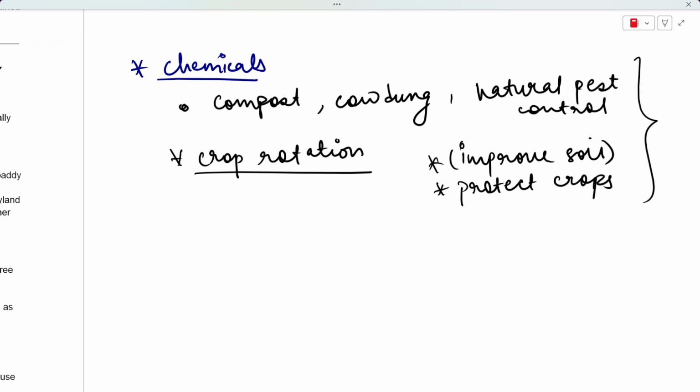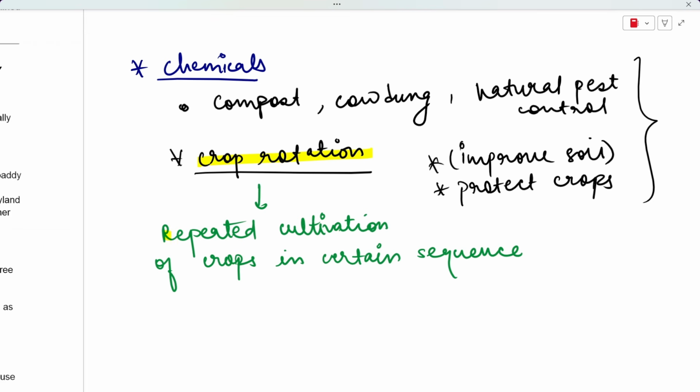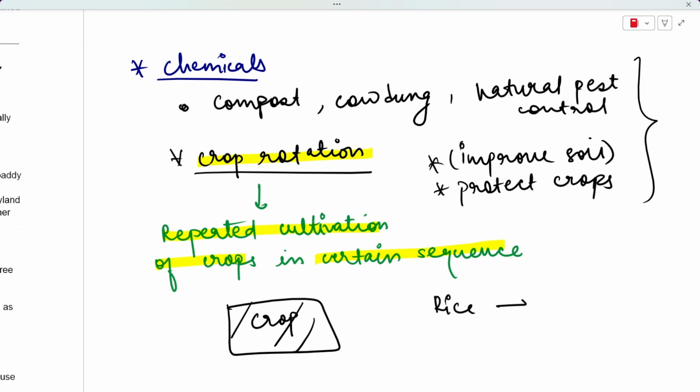Crop rotation means that I am doing repeated cultivation of crops in a certain sequence, which means that I am not planting the same crop over and over again in my land. I am rotating the crops. For example, if this year I have grown rice on my land, next year I'm going to grow wheat, and then in the year after that I'm going to grow moong, for example. Okay, so in this manner I'm going to repeat this sequence.